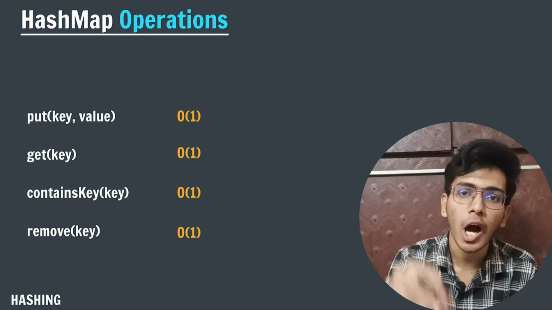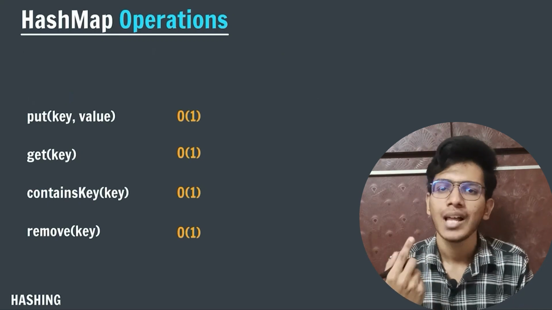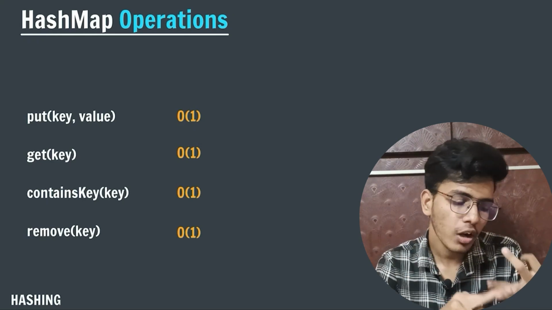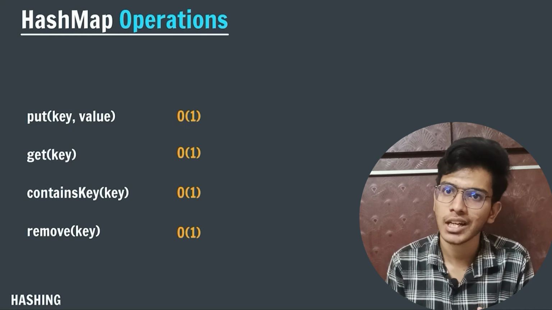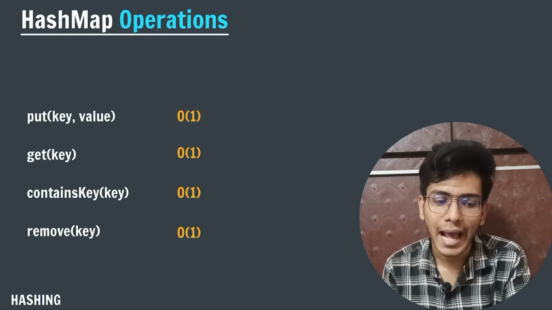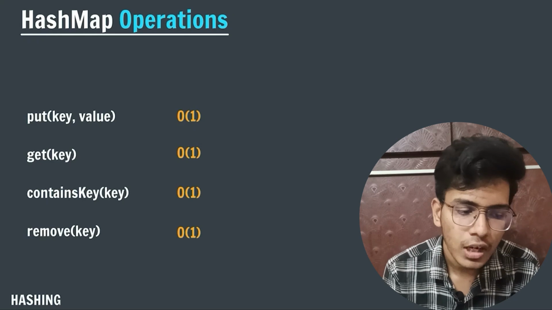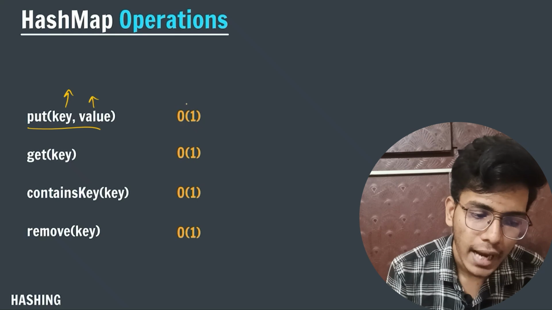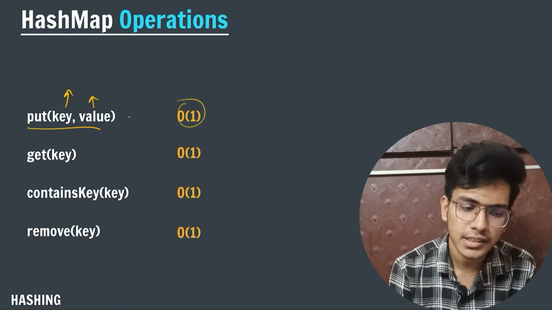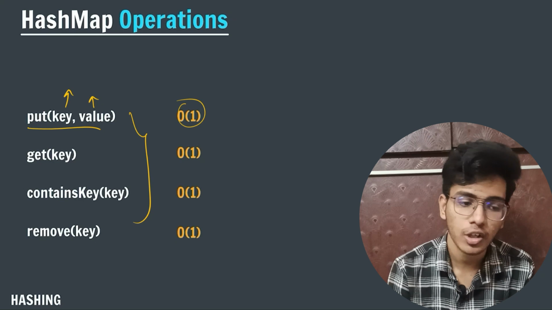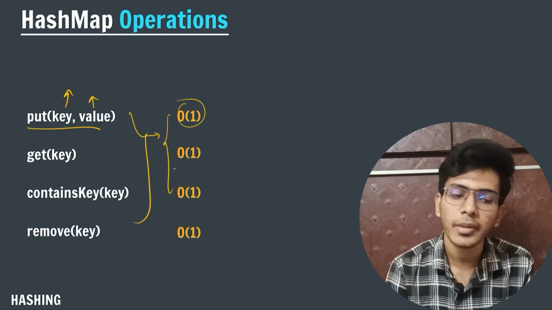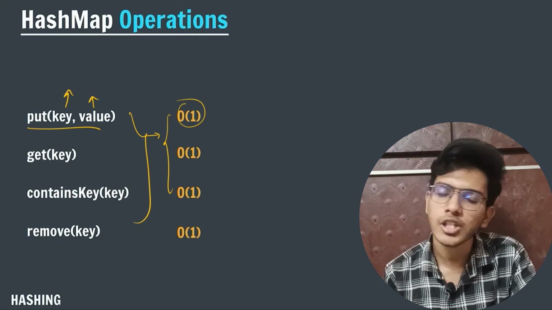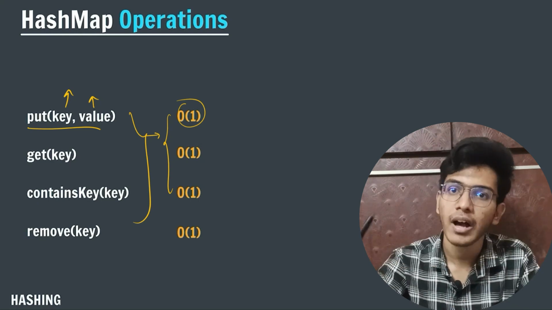Now let us talk about the operations involved. If you recall, in a linked list we have operations like insertion, deletion, insertion at middle. If you recall the concept of heap, we have insertion and deletion operations. Similarly, in a hash map we have operations. If I want to add, I will write put and pass my key and value, and the adding operation is big O of 1. All you need to remember is that a hash map is a very efficient data structure and the time complexity for performing all the operations is big O of 1. Because of this efficiency, most of the time we use the concept of hash map.